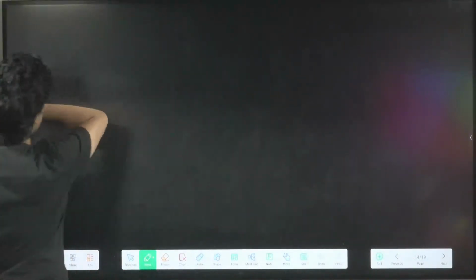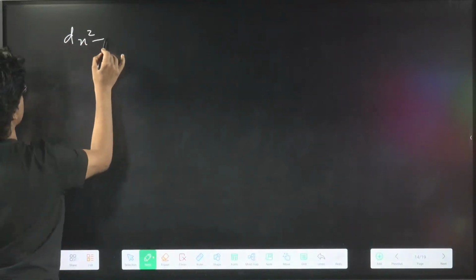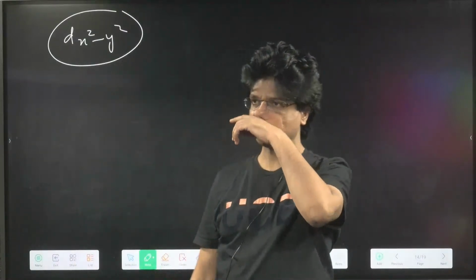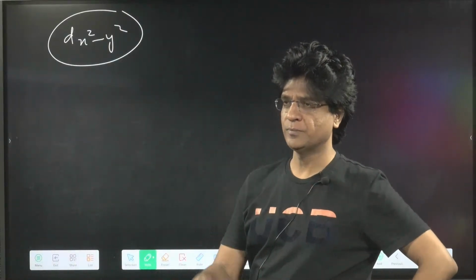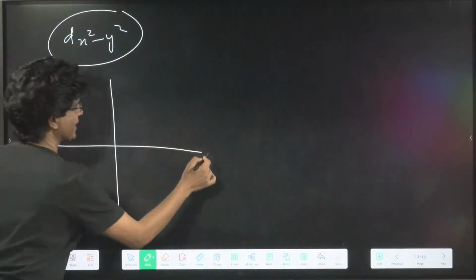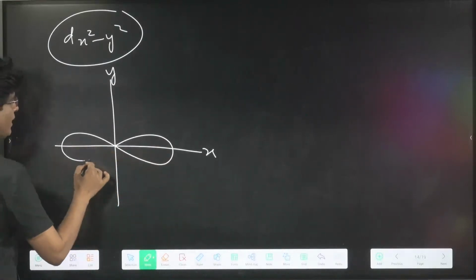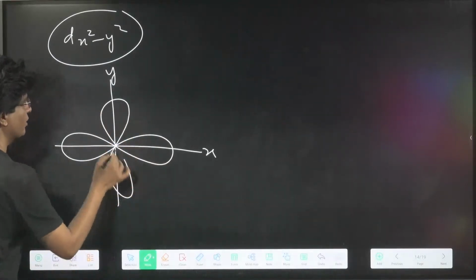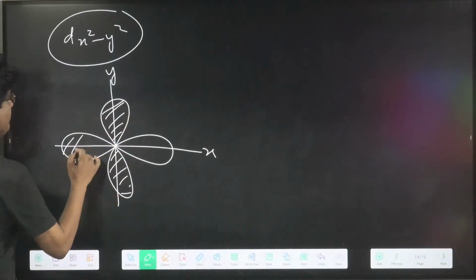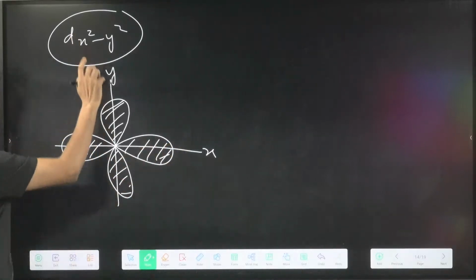Then we have dx square y square. The graph is a little bit different. This is the x-axis, this is the y-axis, and this graph is actually along the axes. So the maximum probability of finding electron will be along the x-axis and y-axis.